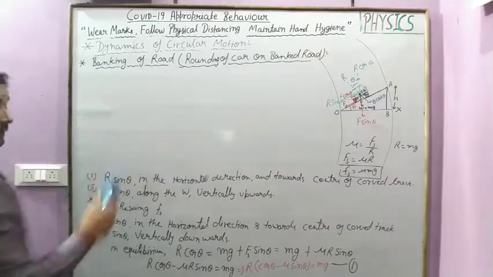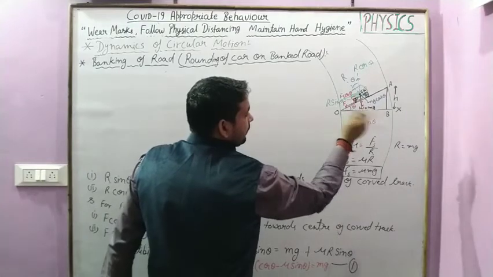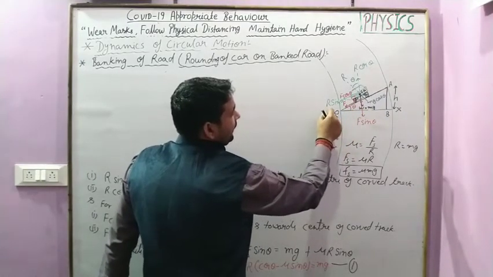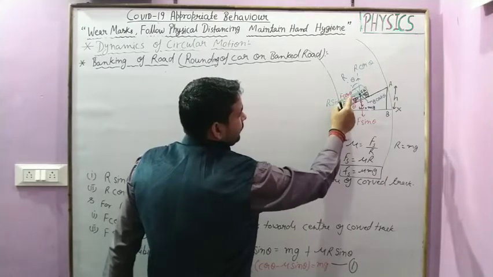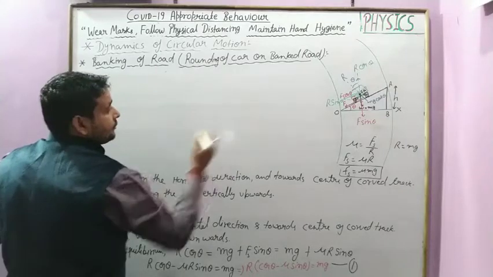The required centripetal force is calculated by adding the components F sin theta and F cos theta, which we get.